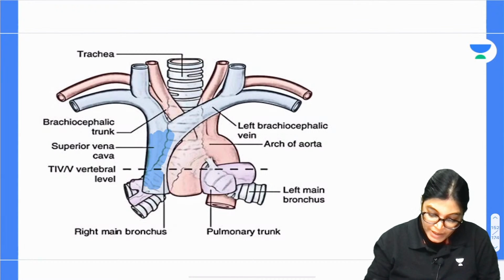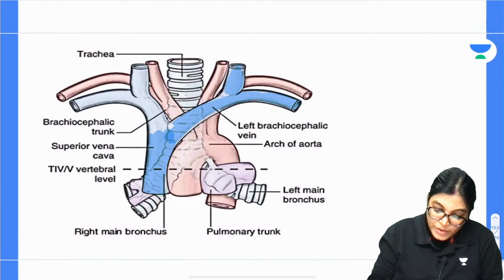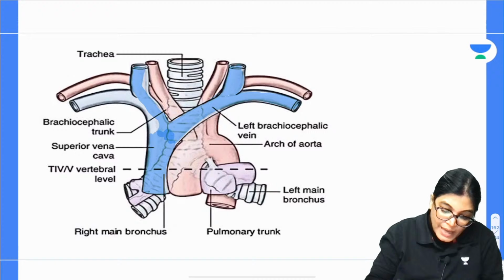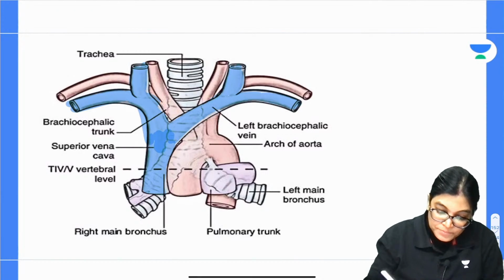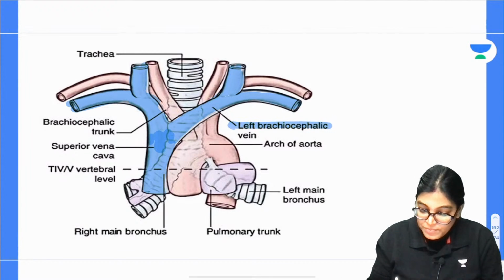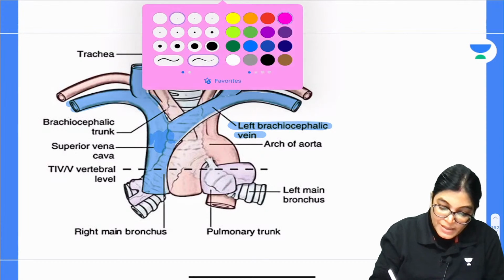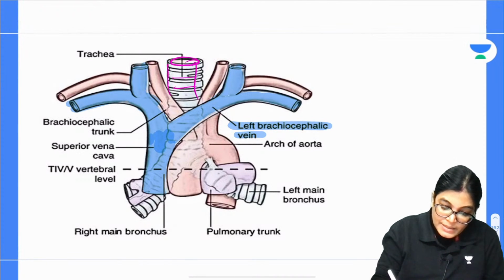This is the superior vena cava, as you can see, slightly laterally, and it is dividing into left brachiocephalic vein and right brachiocephalic vein. So which is lying more close? Can you appreciate in the diagram which is lying more close or anterior to the trachea? The left brachiocephalic vein is lying more close to this tracheal ring. So here this is the trachea and it is lying more close.